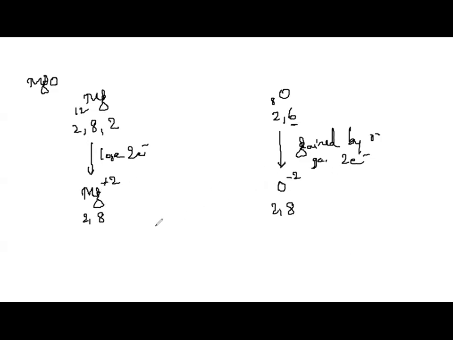Since both are oppositely charged ions, there will be electrostatic forces of attraction, and these two oppositely charged ions come together to form a bond and combine to form a molecule. That is a compound, right? So it forms the magnesium oxide compound as we have seen here. So this is another example.